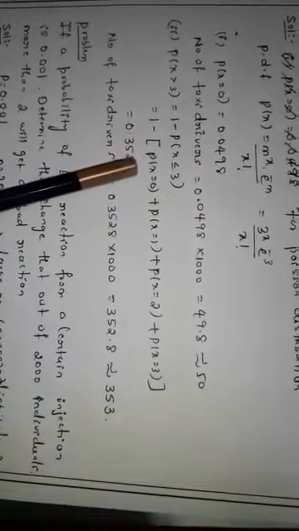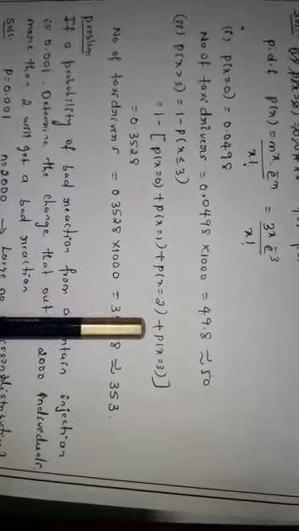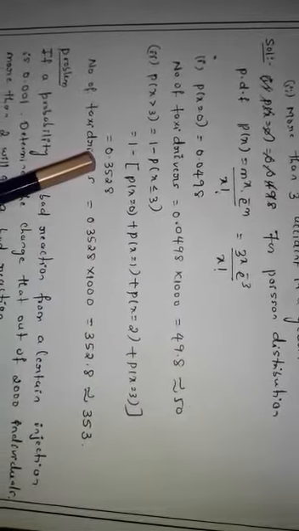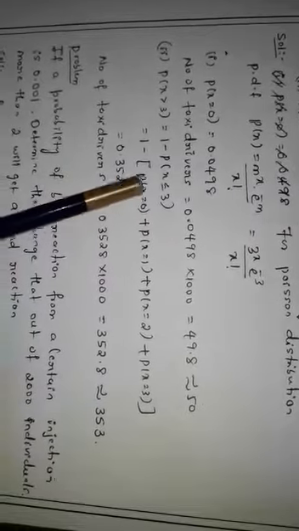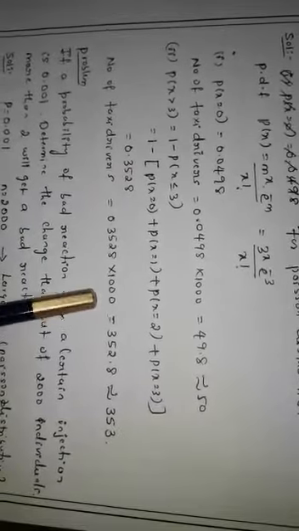So that is 1 minus probability of x equal to 0 plus probability of x equal to 1 plus probability of x equal to 2 plus probability of x equal to 3. Substitute these values of x as 0, 1, 2 and 3 in your p of x, and then calculate by using your calculator. You are going to get the answer as 0.3528. Since you have to find it for 1000 taxi drivers, multiply the answer by 1000. So you are going to get 352.8, which is approximately equal to 353.